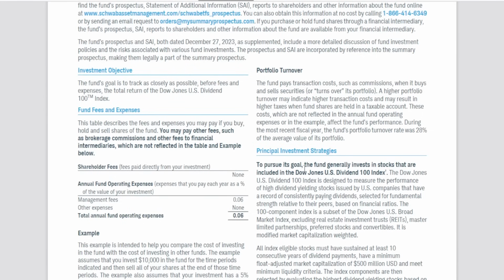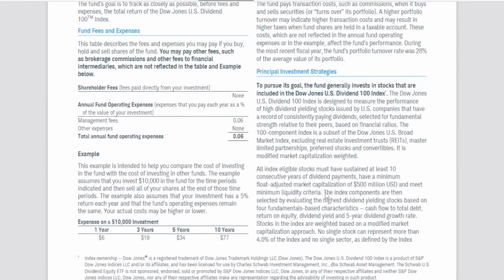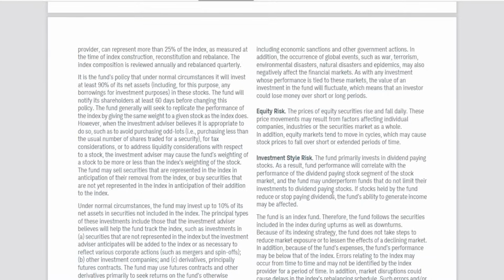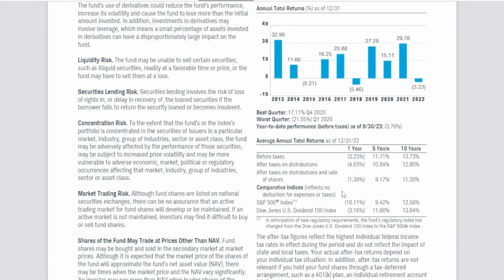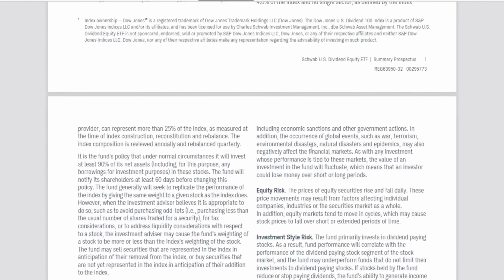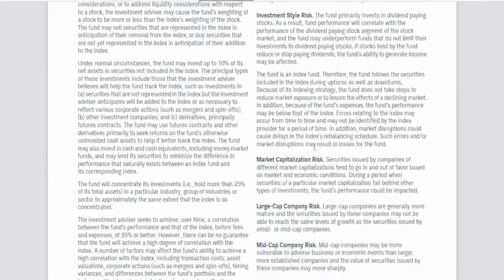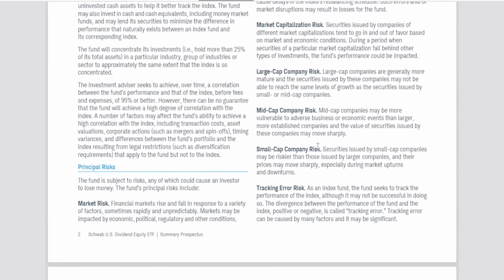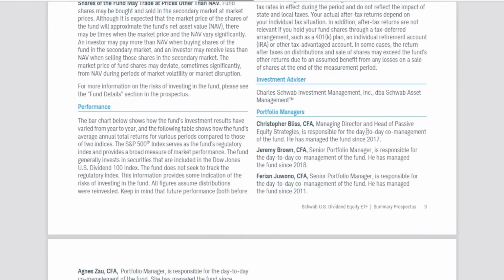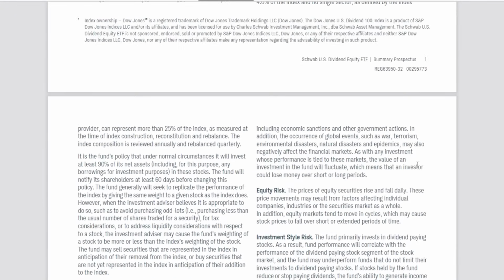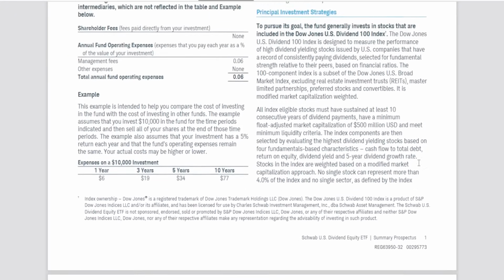All in all, the SCHD ETF tracks the Dow Jones US Dividend 100 Index, and keep in mind this index has a pretty rigorous screening, like the few that we went through a second ago. For the most part over time, because of these screenings, SCHD has held pretty high quality dividend paying stocks, at least historically. Now just to get this out of the way, a lot of times when these reconstitutions happen, there might be some amazing stocks within the SCHD basket that investors are disappointed are no longer within it, because they didn't make the screening requirements.